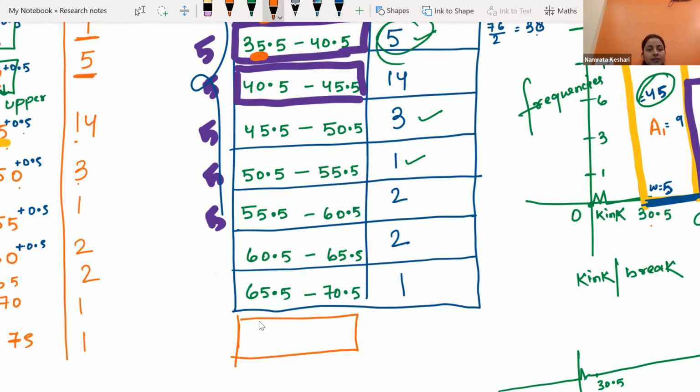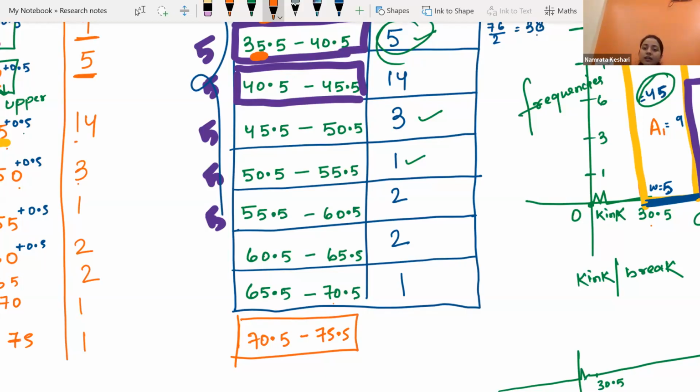So it is ending at 70.5. That means the next class interval will be 70.5 to 75.5. Yes or no? Irshad and Sara and Farhan. Yes, ma'am. We are creating two class intervals by ourselves, one just before the first one, and one at the last one.